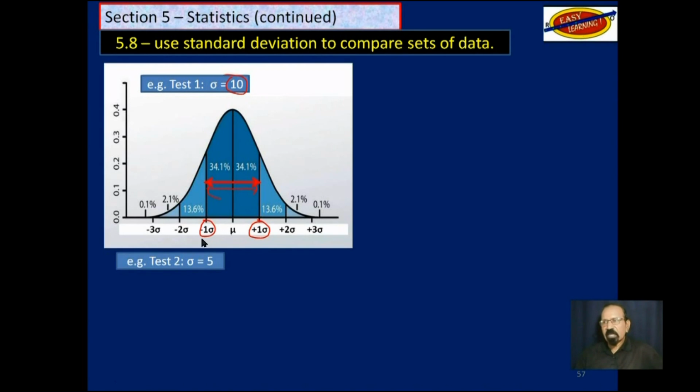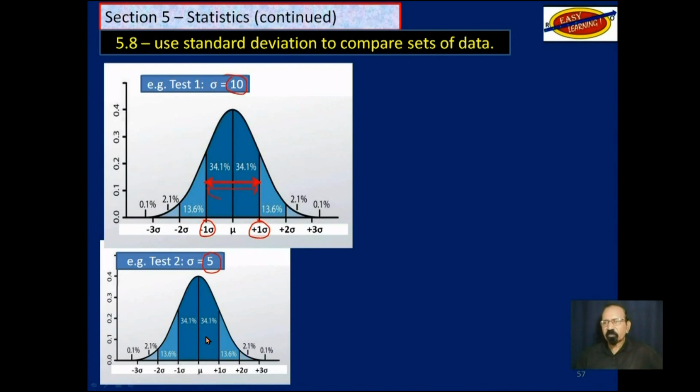Another test, standard deviation is 5. So it may look like this. This point here is negative 5. This point here is positive 5 in terms of standard deviation. And so from here to here spreads out a value of 10. But remember, the standard deviation is 5.